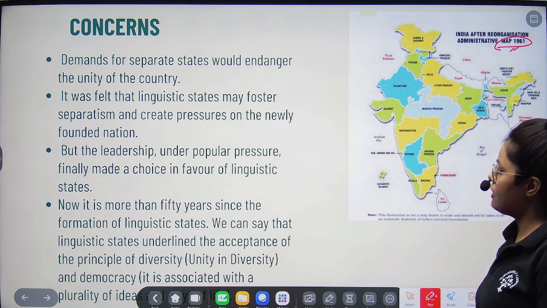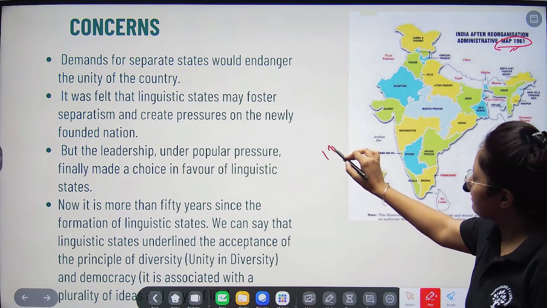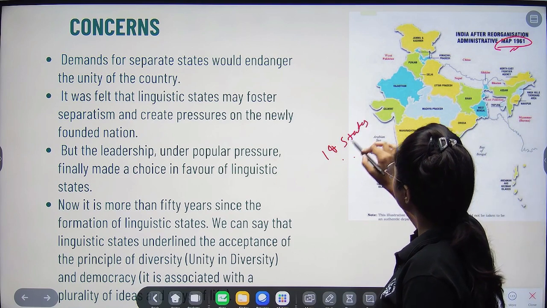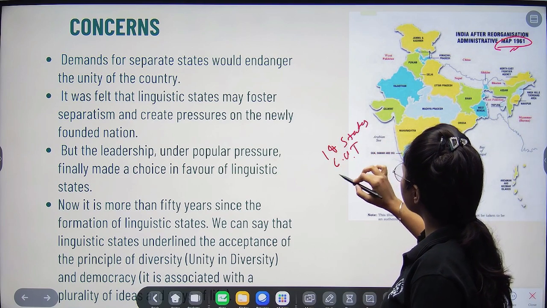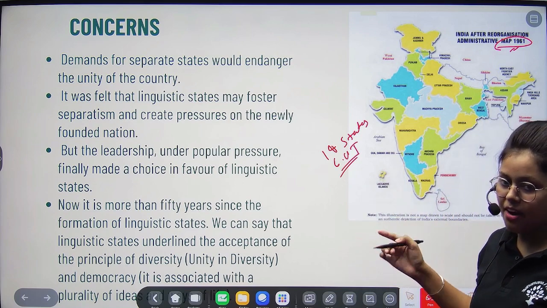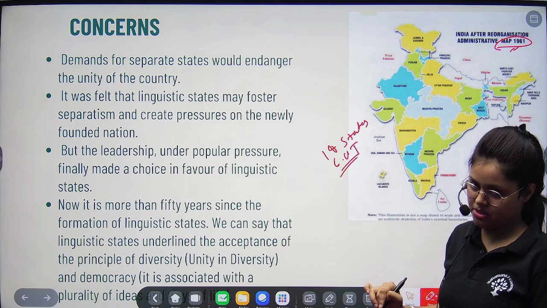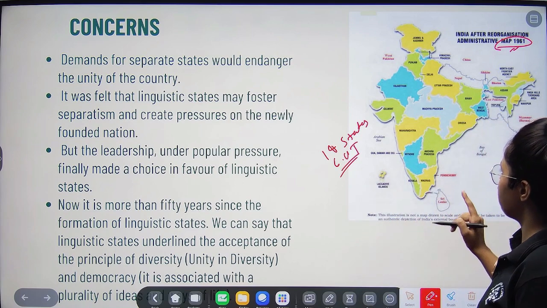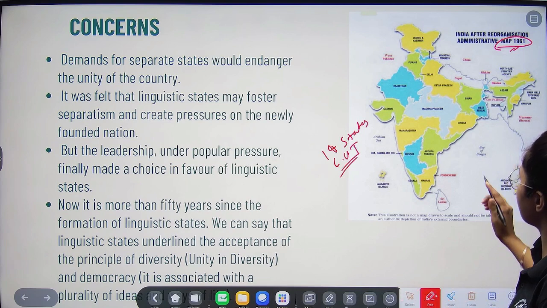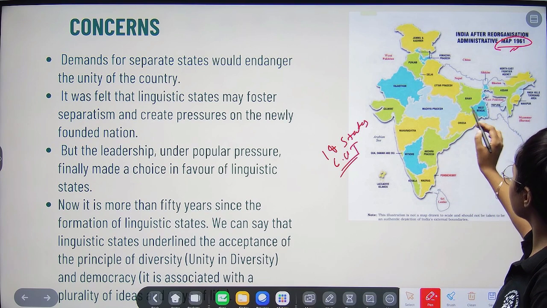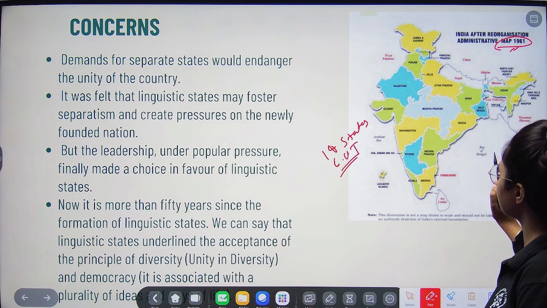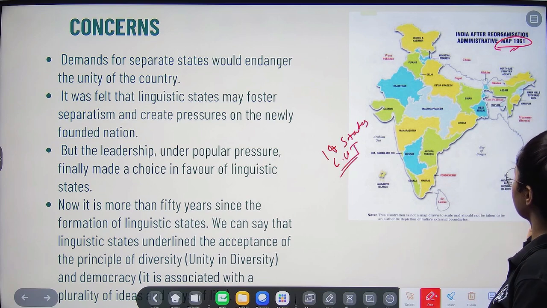So basically 14 states and 6 union territories were formed after the report of the State Reorganization Commission. And here you can see the map. The map will help you to locate easily. That's why I'm showing you the map, right. So you can see the 14 states and 6 union territories, okay.